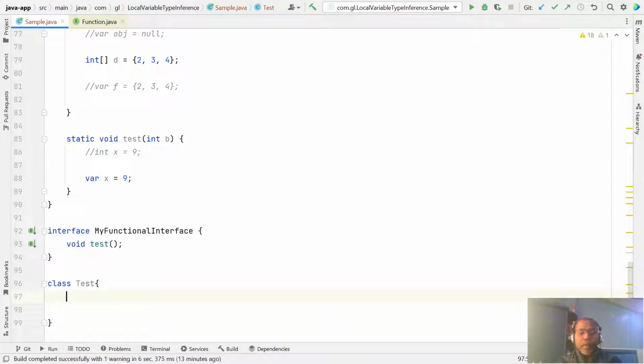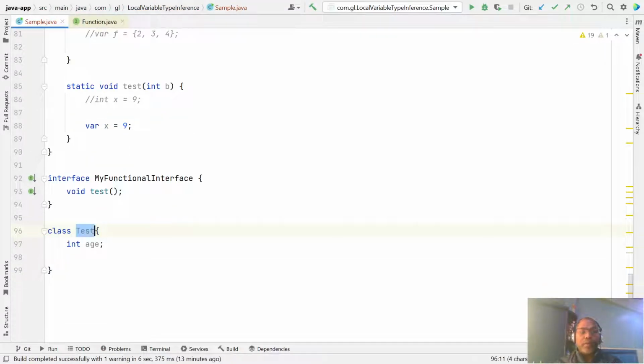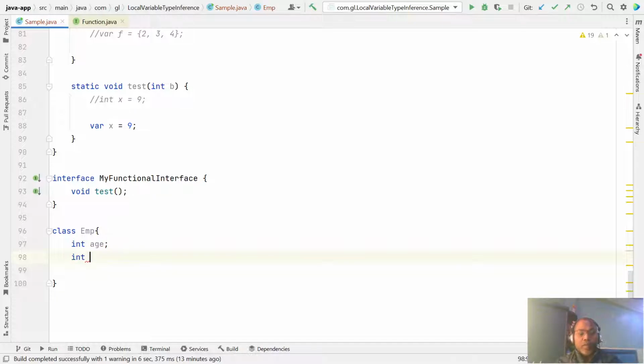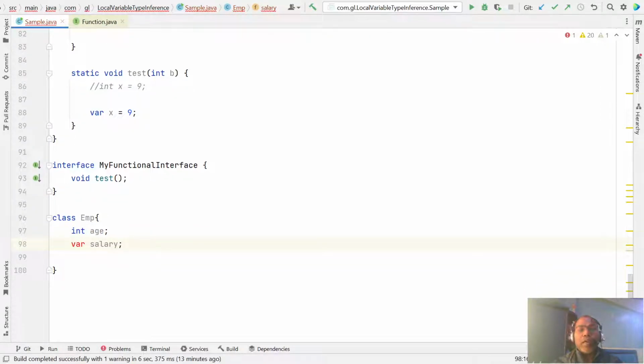But here you can write an int age in a class, an employee class having an age, that's okay. But if someone writes int salary as var, here you also cannot use var, because you are not initializing any value. So any instance variable you cannot declare as var.